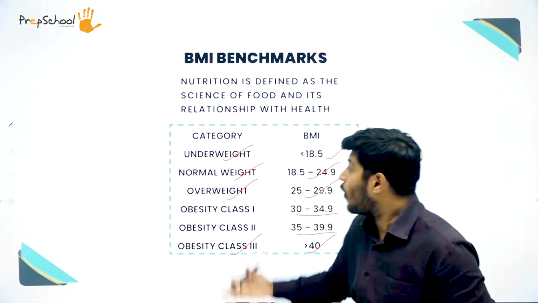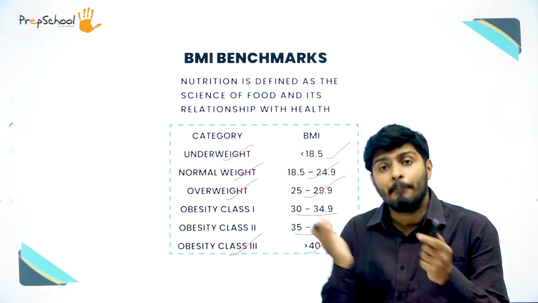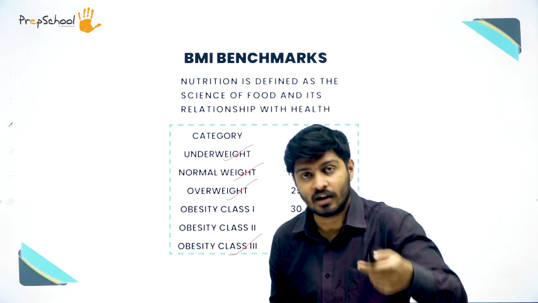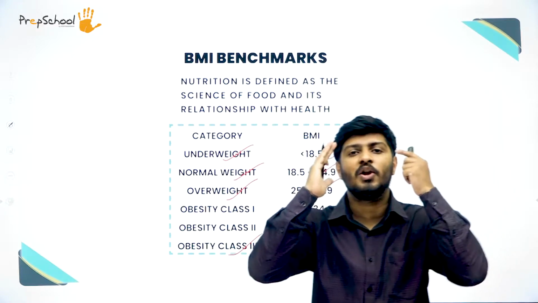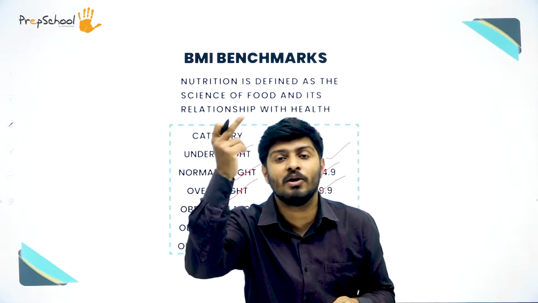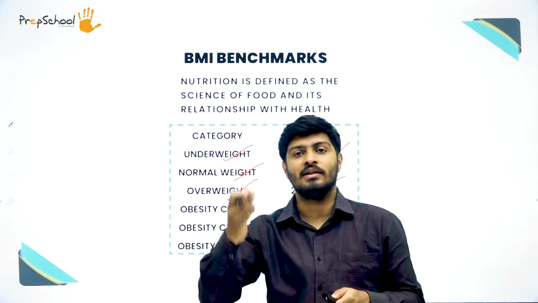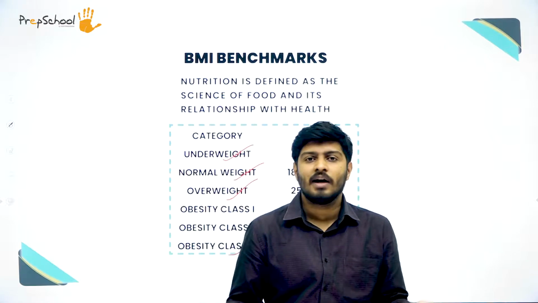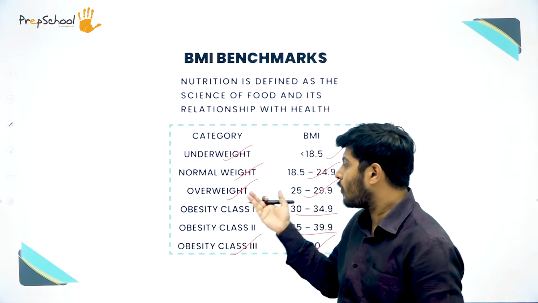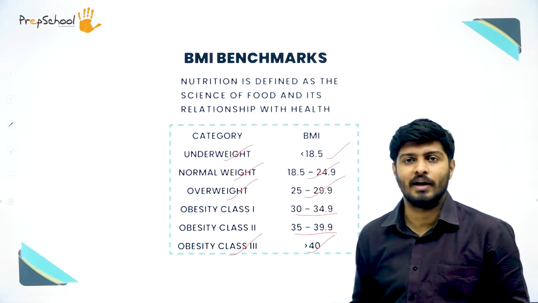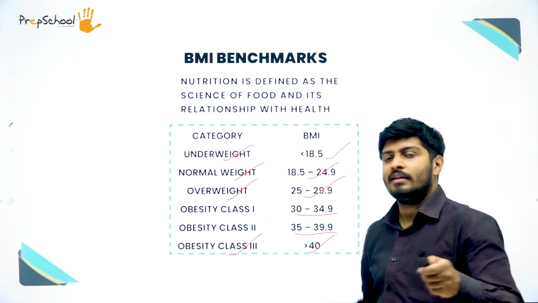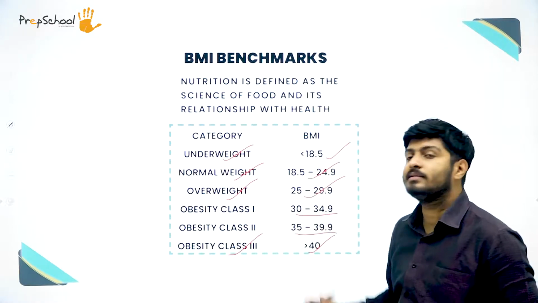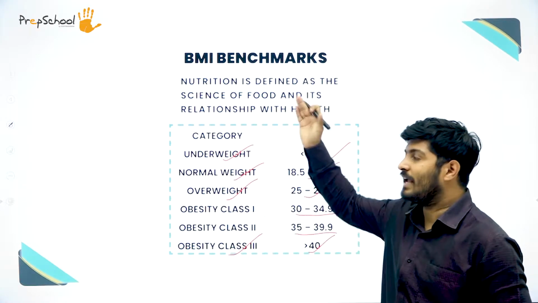You shouldn't have to go back and refer to the chart and then compare it with the result you get to tell somebody if that person is overweight, underweight, or normal weight. So this chart should be printed in your mind. When you calculate BMI, it should automatically click in your mind that this person got this much BMI, that means that person is underweight, or normal weight, or overweight, or obese. You have different categories in that. So the point is, this should be memorized. This table, you have to memorize it, because from the perspective of the exam, this is an important part of the chapter, that is BMI benchmarks.